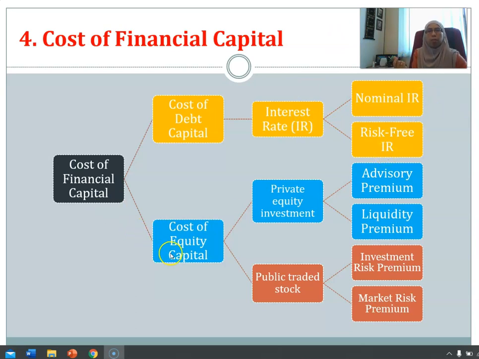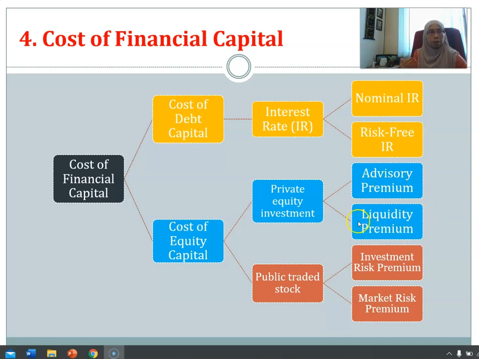The second type of cost of financial capital is the cost of equity capital. As I explained just now, we have private equity capital and public equity capital. The private equity capital is also called private equity investment. The entrepreneur who invests in these types of private equity has to bear an advisory premium and a liquidity premium.